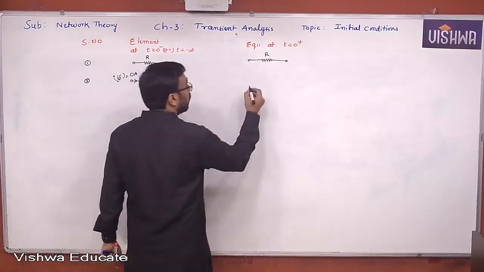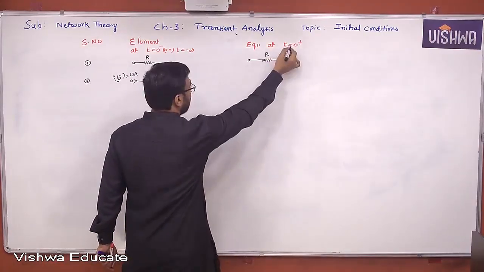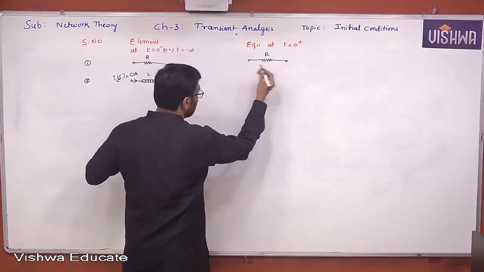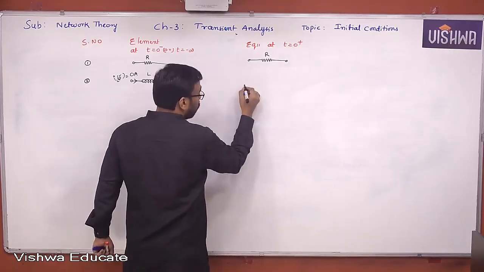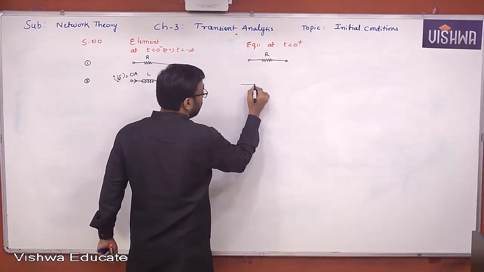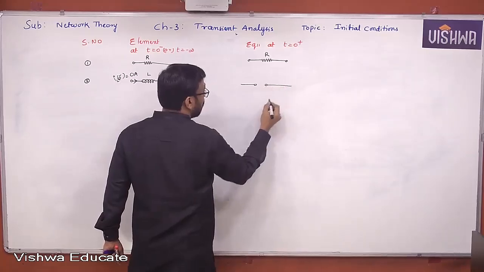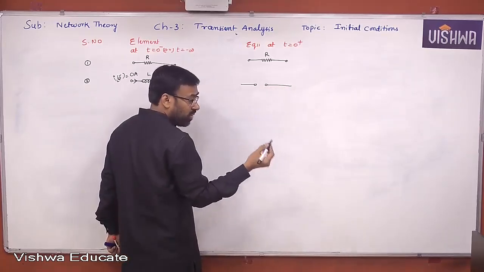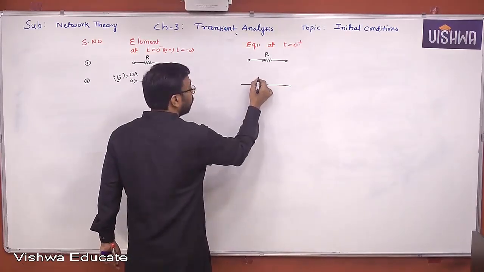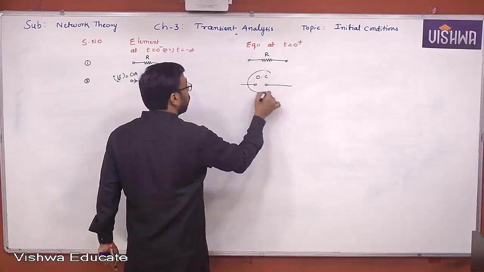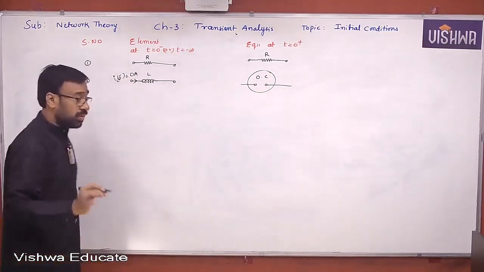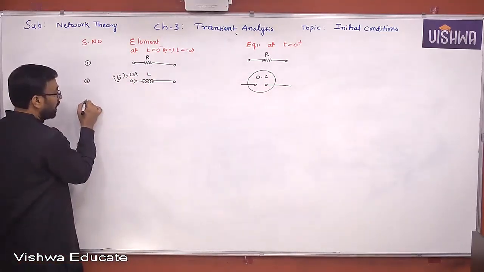So therefore, here current through inductor may not change instantaneously. Here it is 0. Here also it is 0. When it is 0, then it is acting like what? Current 0 refers to what? Open circuit. Therefore, it is acting like open circuit. It's a very, very important observation. Okay. Third one is